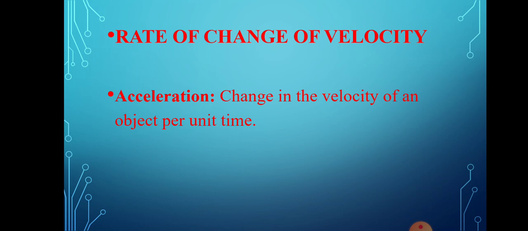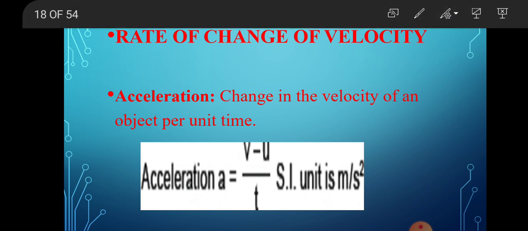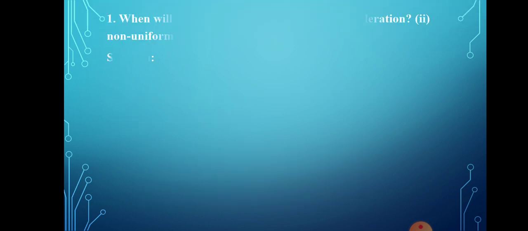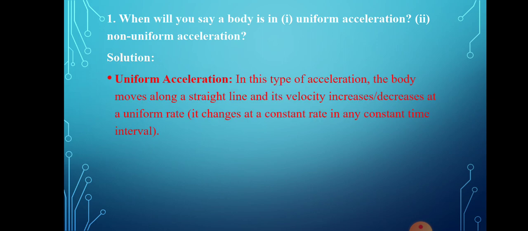So what if the velocity changes? It is nothing but the acceleration. The rate of change of velocity is the acceleration. The change in the velocity of an object per unit time is called acceleration. So acceleration equals V minus U divided by T, where the SI unit of acceleration is meter per second square. Here are a few questions you have to solve: when will you say a body is in uniform motion and non-uniform motion?